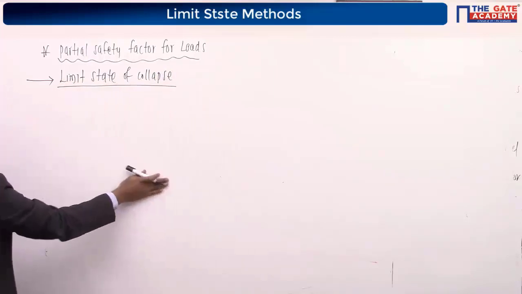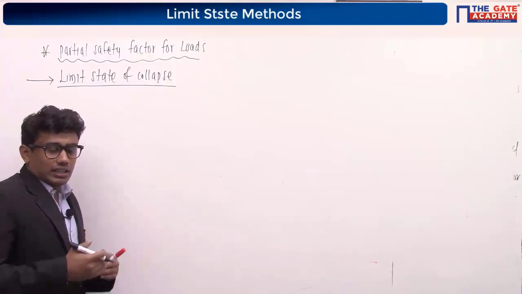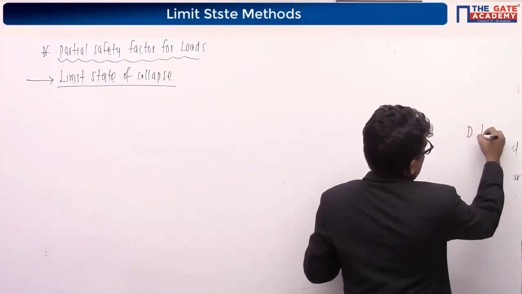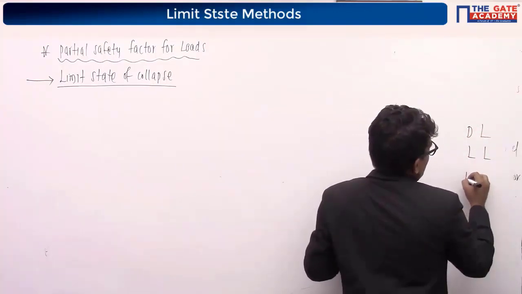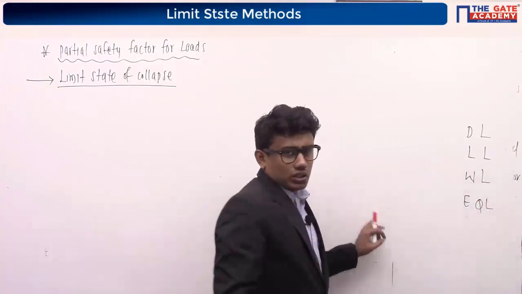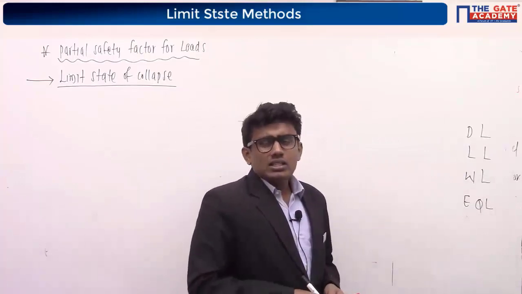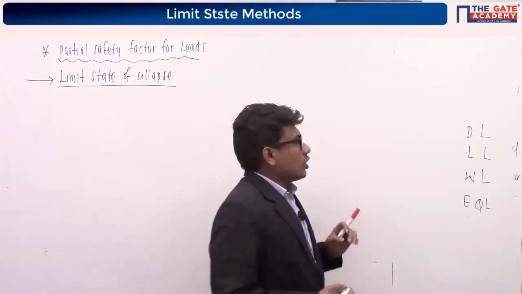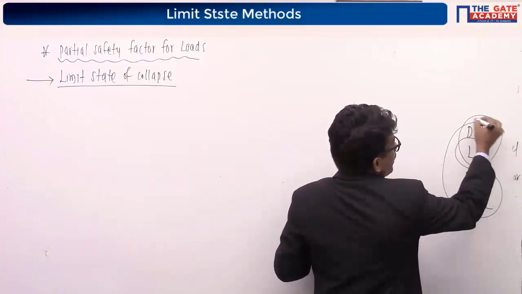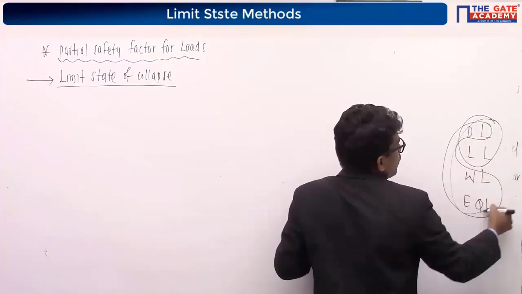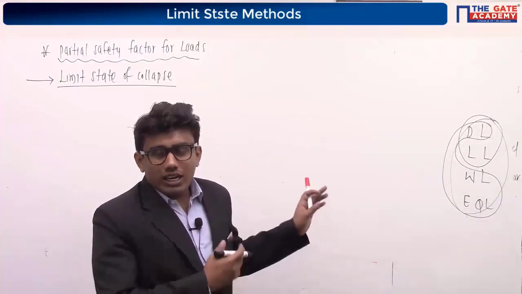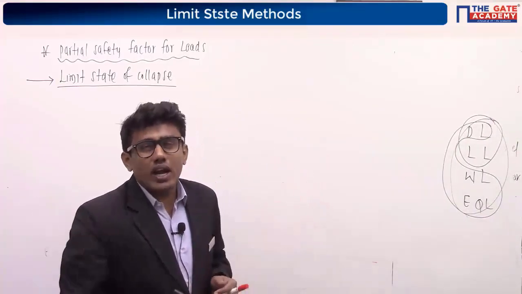In order to discuss the partial safety factor, as I told you, we have different loads acting in the structure. We will be having dead load, live load, wind load, and earthquake loads acting in the structure. We are not going to consider them separately. In a structure there will be load combinations: dead load, live load combination, or dead load, wind load and earthquake load combination, or a combination of all the three. So we have to consider the load combinations for taking the partial safety factor values.